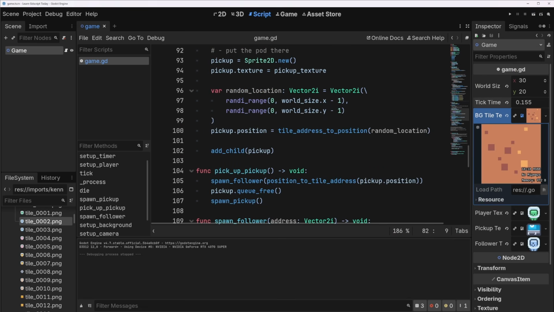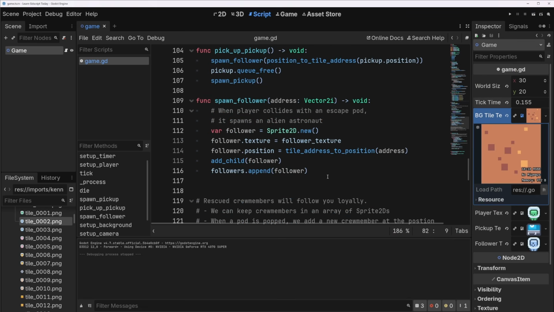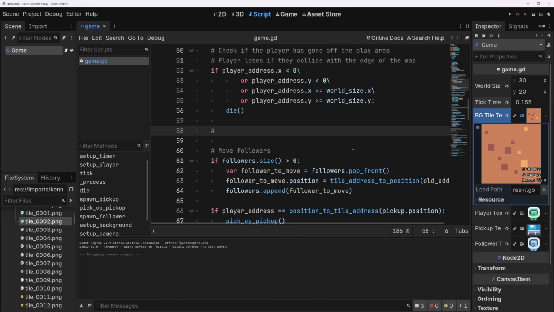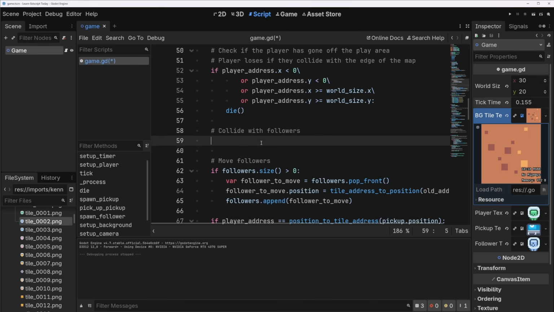Okay. And I think the way to do this is before we move our followers, we check if we are colliding with one. So we'll do, let's see here. How we're going to check if we're colliding with one. Why don't you do that for me?